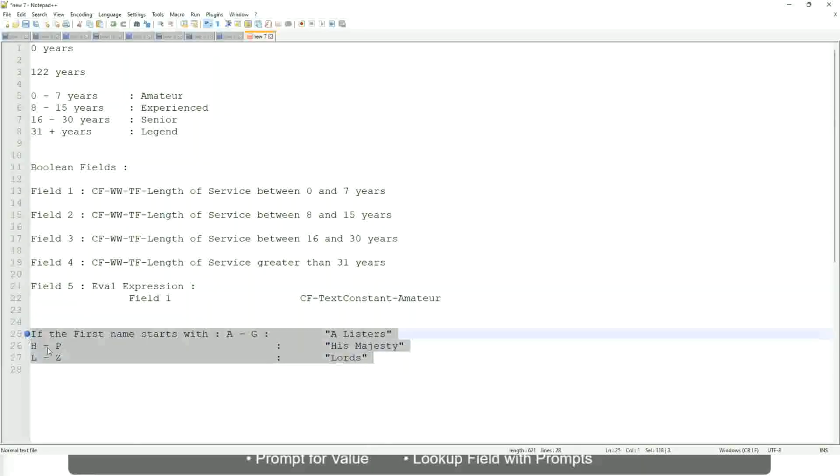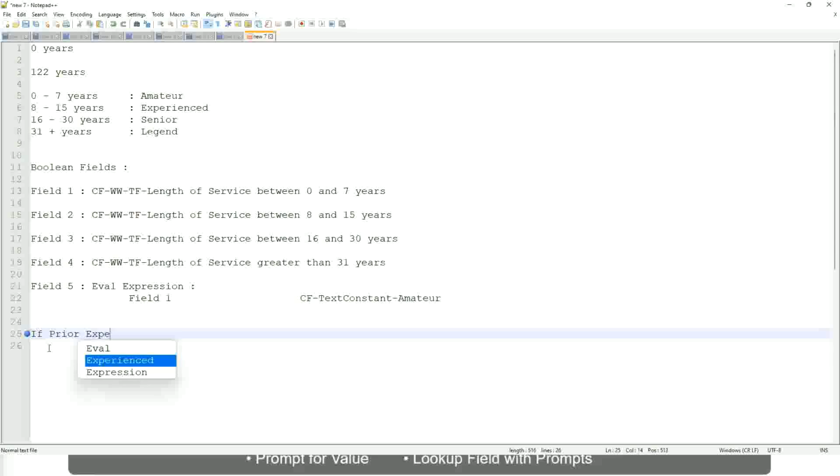Now tell me this. If prior experience, okay, not prior experience, let's not do that. If job profile, or not job profile, let's say if management level is manager or above, I will have to get it proposed.